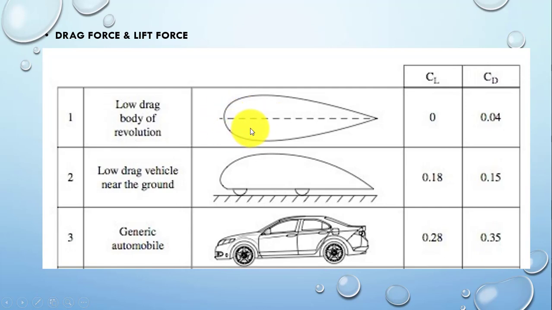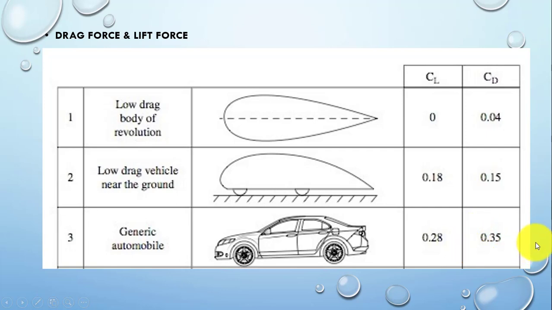If we try to make the vehicle like the shape shown in the second column, that will give a coefficient of drag of around 0.15. But in the case of our normal general automobile, the value of CD increases to 0.35, which is a very considerable amount, and aerodynamic resistance contributes towards higher fuel consumption.